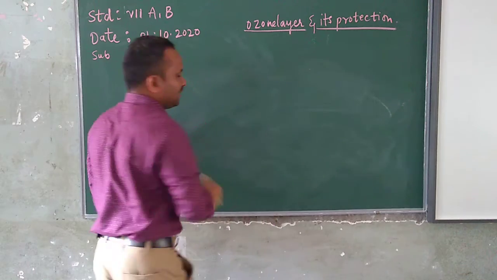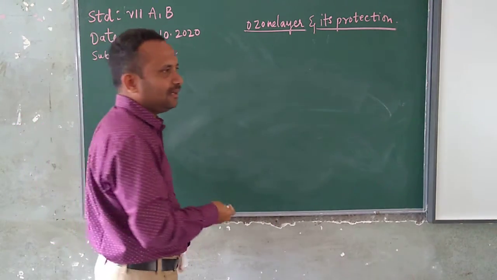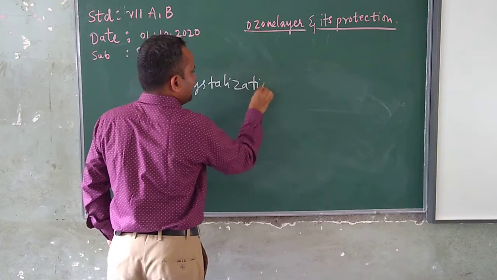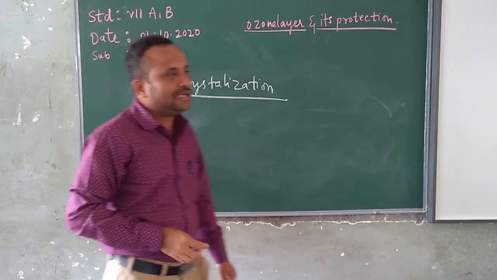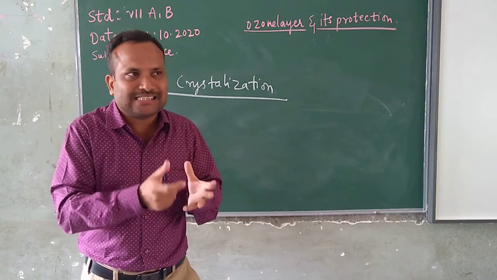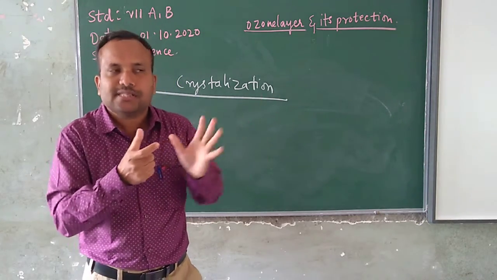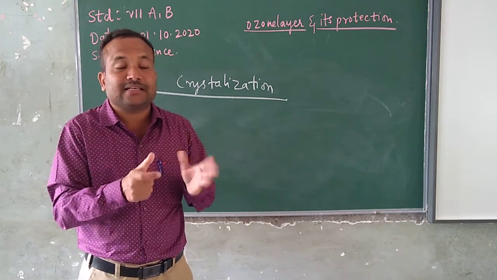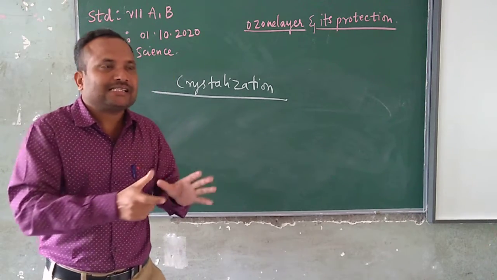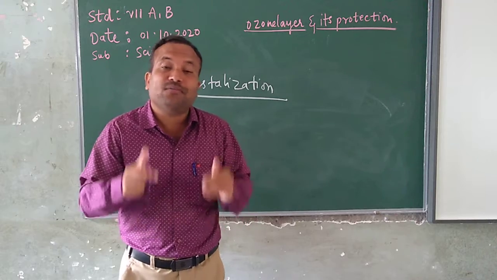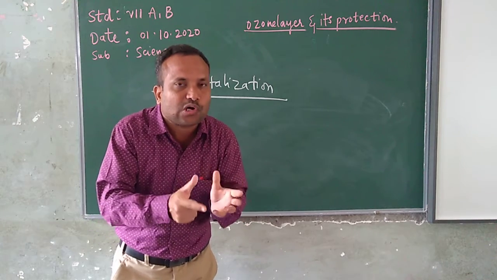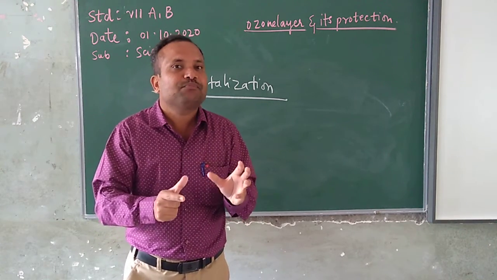Then after galvanization, there is a small concept by the name crystallization. Crystallization means we can get pure crystals from the solution. From a solution, we can get the pure form of crystals. This process is called by the name crystallization.